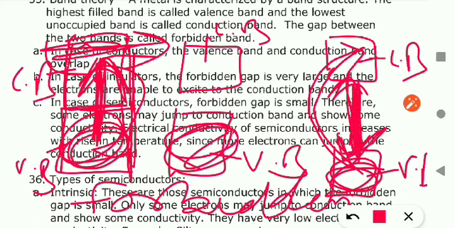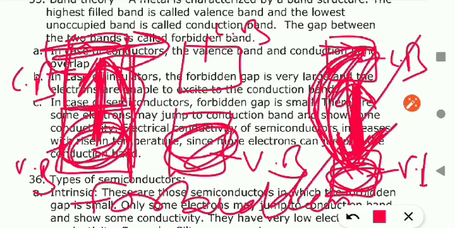So because of this very large forbidden zone or energy gap, electron cannot jump from valence band to the conduction band. So this substance will not conduct the electricity, even not on heating, because if you provide the heat, electron may get the energy and they will jump into the conduction band. But this gap is very, very high. Even if you heat, electron will not go into the conduction band. So this type of substance will not conduct the electricity, and this is insulator.